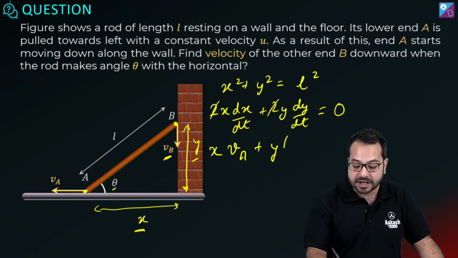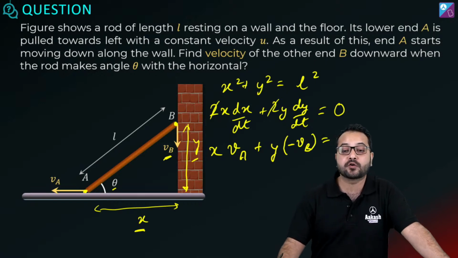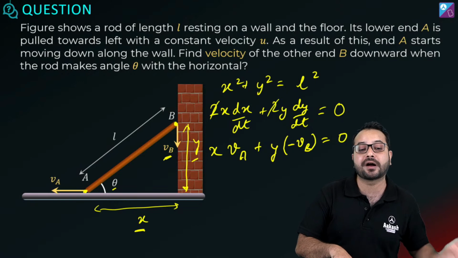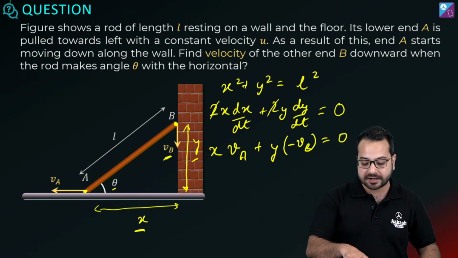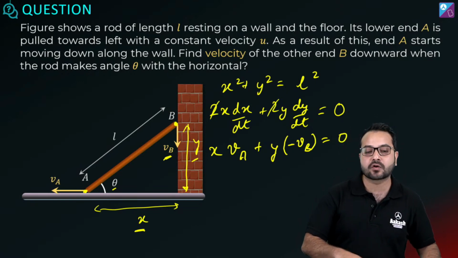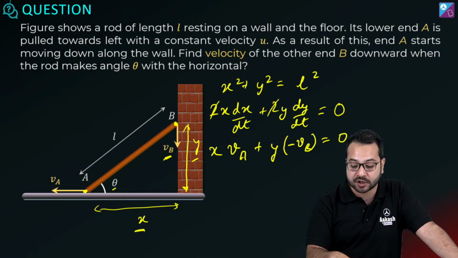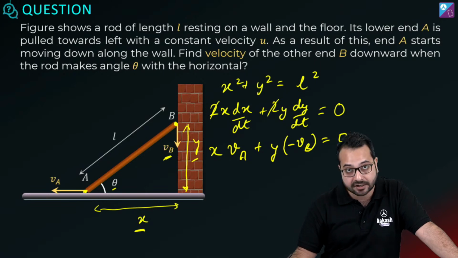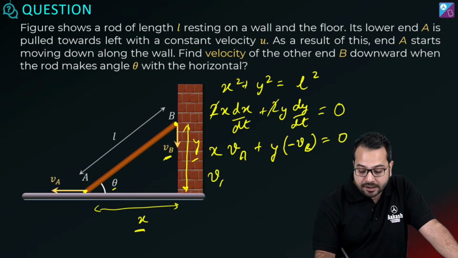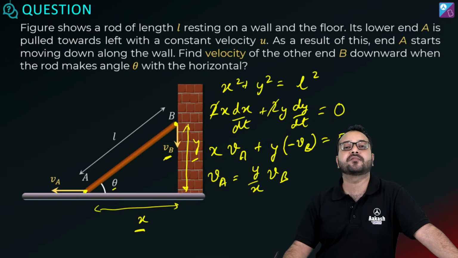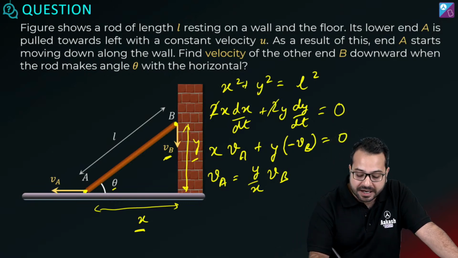So what we are going to do is we are going to substitute minus vb. Be careful about this. We are going to substitute minus vb because the rate of change of y is negative, right? As the rod is slipping, this length y is decreasing. That is why I have substituted minus vb. Is that correct? So what is va going to be equal to? Va will be equal to y by x multiplied by vb.